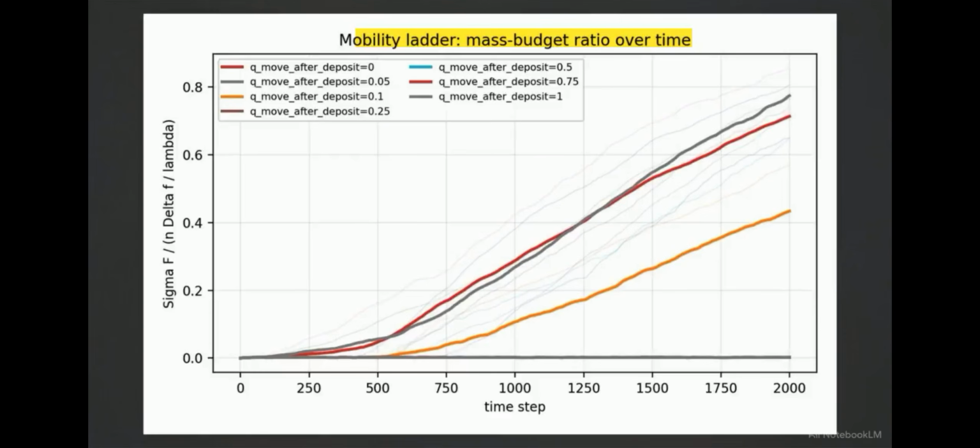This establishes a quasi-steady-state equation. The total field mass is simply a function of the deposited mass divided by the decay rate. The field, therefore, is not an autonomous entity. It is strictly slave to the fraction of triggered agents.